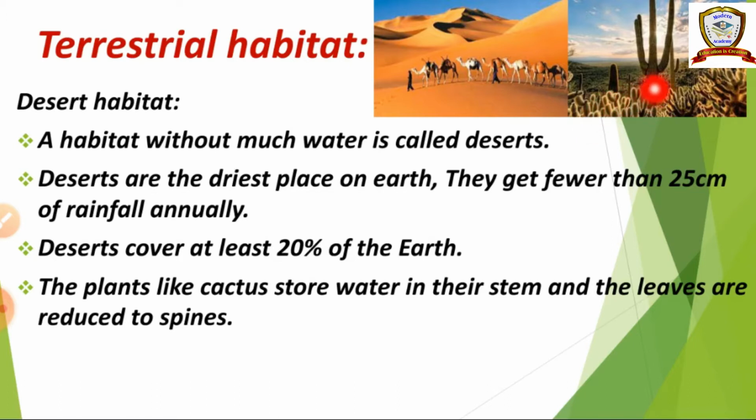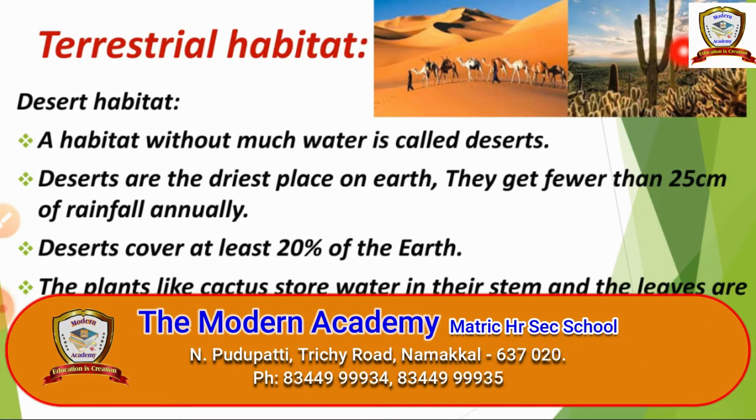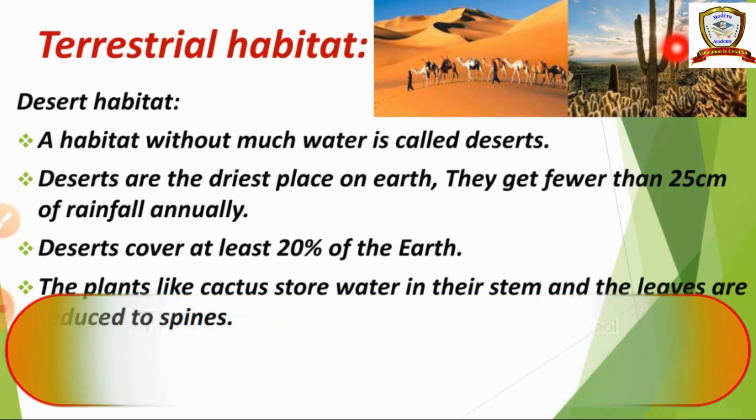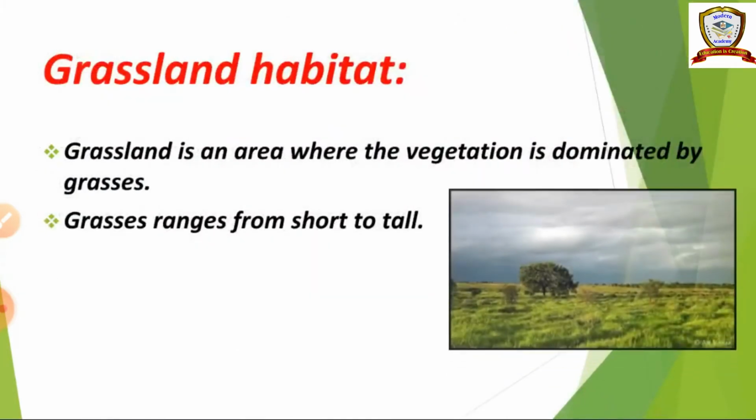They have a long stem. Yes, no? So this part is called the stem. Every part here is called the stem. They store water and minerals in the stem area, and the leaves are reduced into thorns, or spines. So the leaves are reduced into thorns. And the stem performs the photosynthesis function. And it gets just 25 centimeters of rainfall per year. Then grassland habitat.